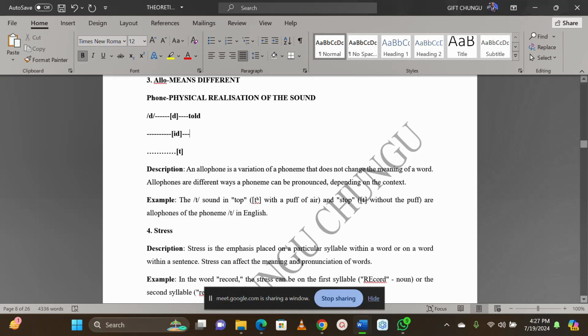Where do we have this sound? Can you give me an example where we have this sound pronounced at the end or at the beginning? You say id, we have d, id, and t. Where can we have that? Hello, give me an example where we have this pronunciation. Hello, are you getting what I'm saying? Are we together?